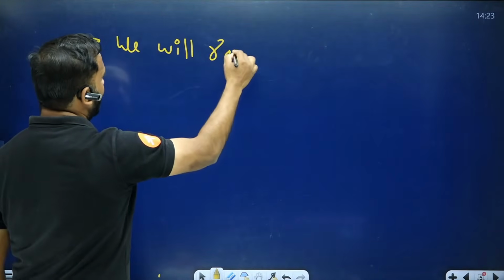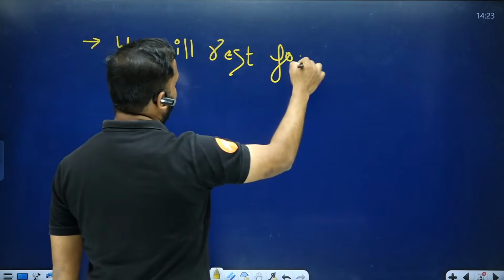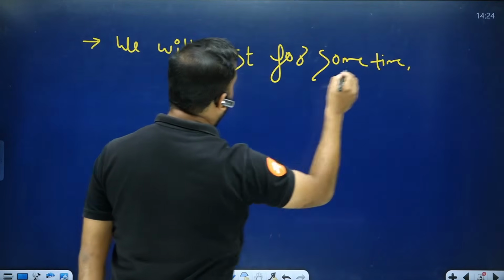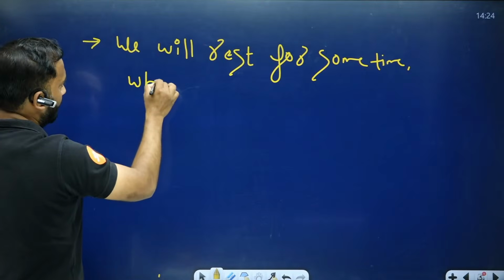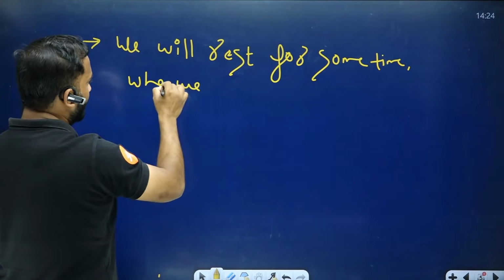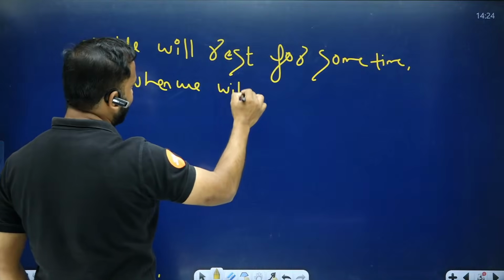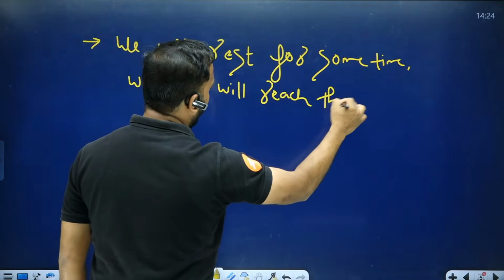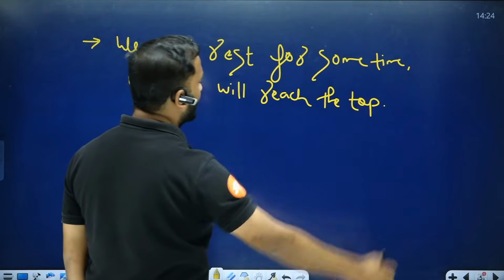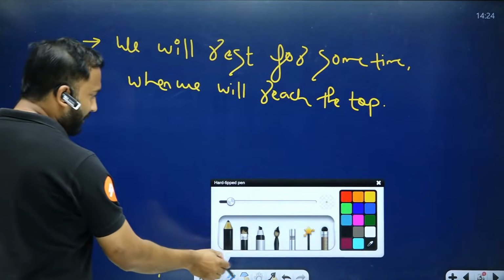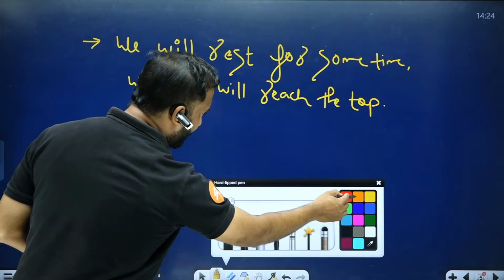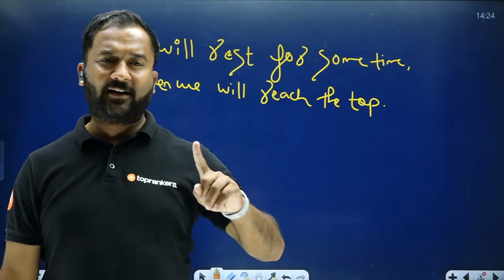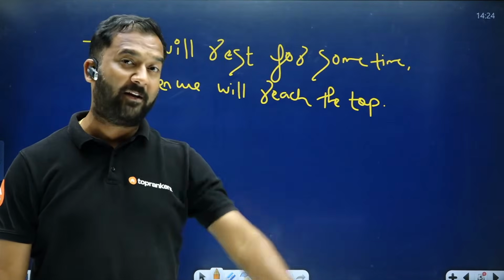We will rest. We will rest for some time. When we will reach the top. So if I write something, write a sentence like this, students. Now here I have to see कौन सा will यहाँ पे correct है, कौन से will को हटाना है, कौन से will को eliminate करना है.